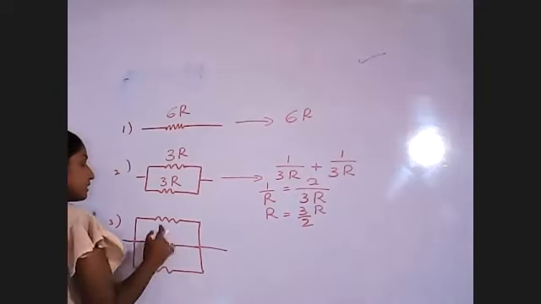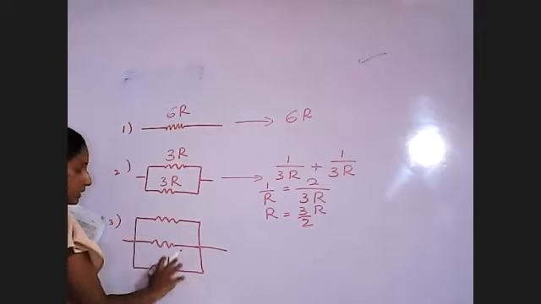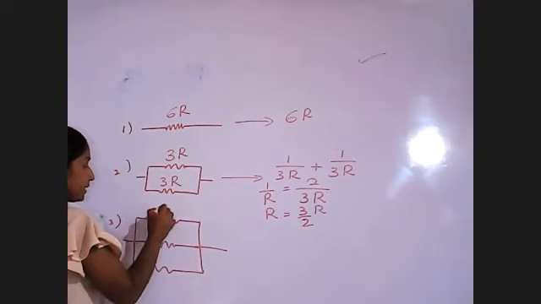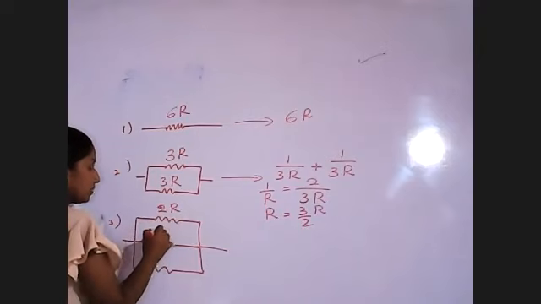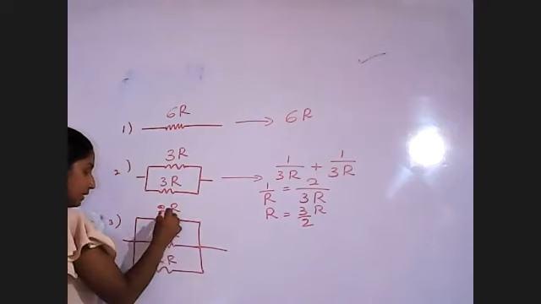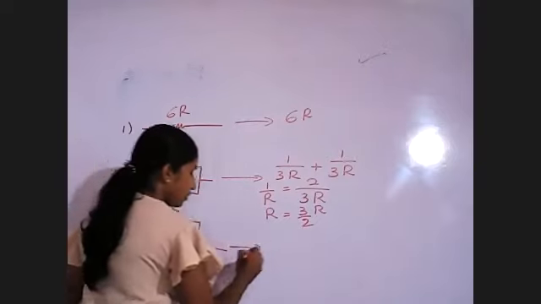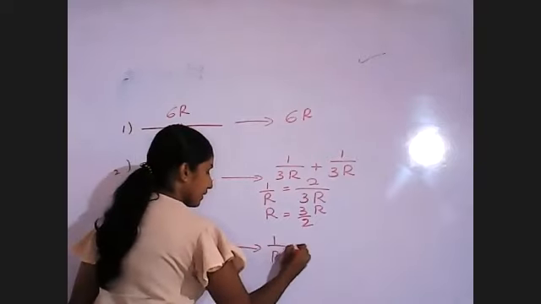Then when we consider the third one, this 6R divides into 3 parts. Then one part is 2R: 2R, 2R and 2R, and they are connected in parallel. So there also we have to get the equivalent resistance.